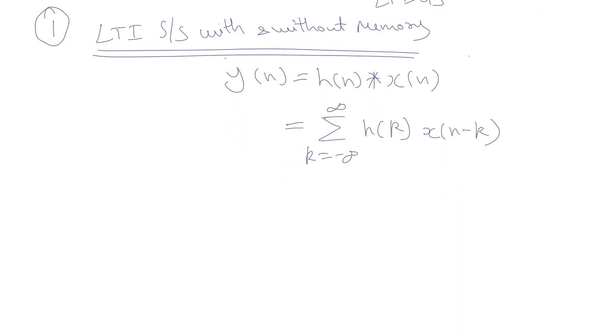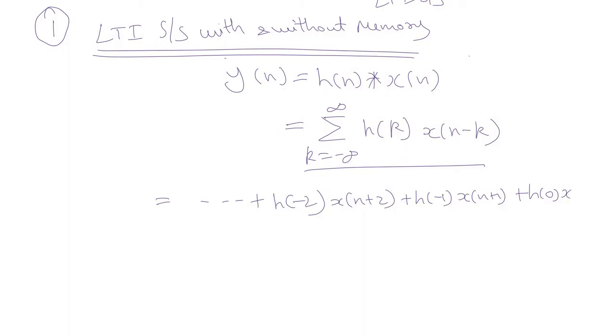If you further expand this expression, we can expand this summation term as follows, and so on.